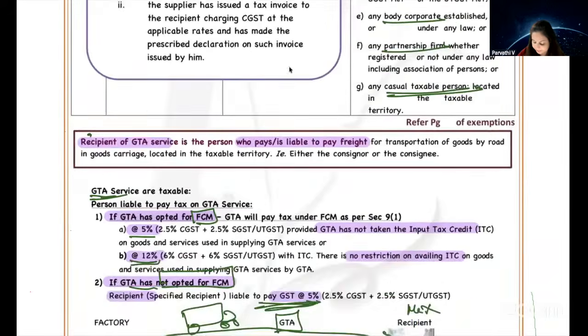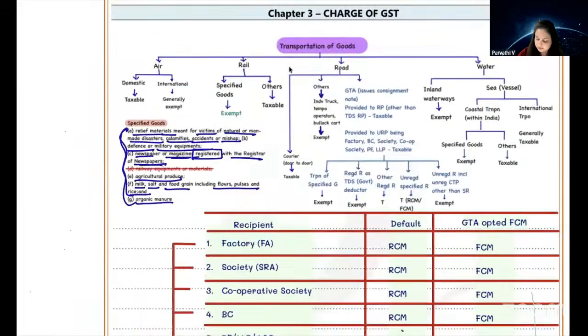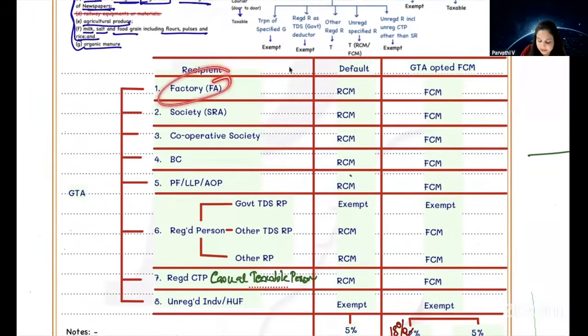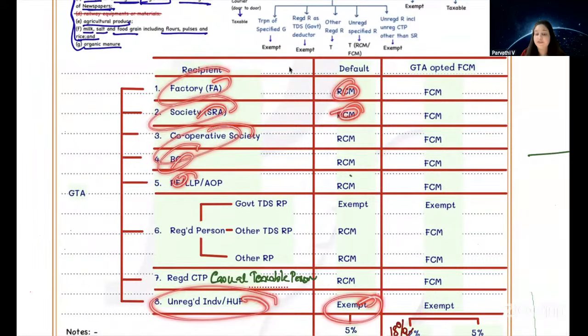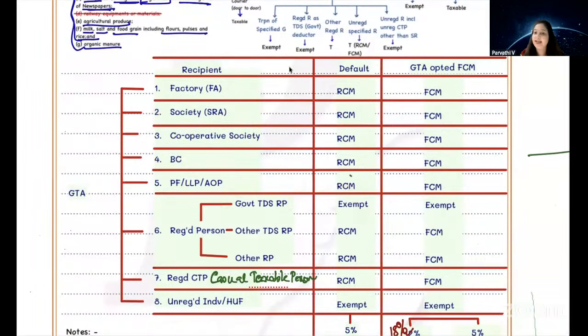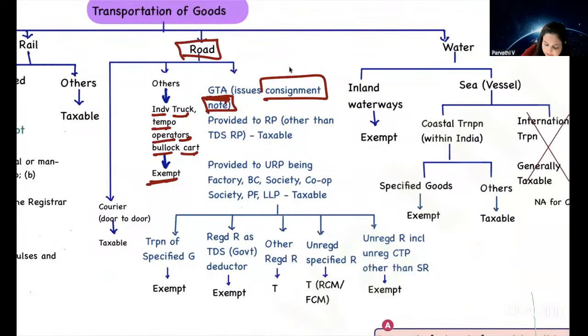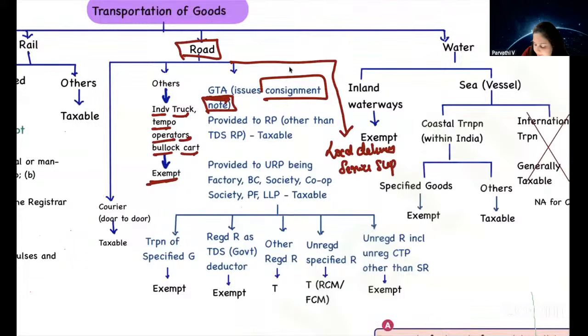Do you remember this chart? I just showed you this chart. To a specified recipient, it is taxable under RCM. To others, such as unregistered individuals or HUF, except government, TDS, registered person, it is exempt. So there is no amendment in that. Then what is the amendment here? It says, now, if transportation of goods by road is through local delivery services supplied through an e-commerce operator, then that will be taxable. There is no exception.